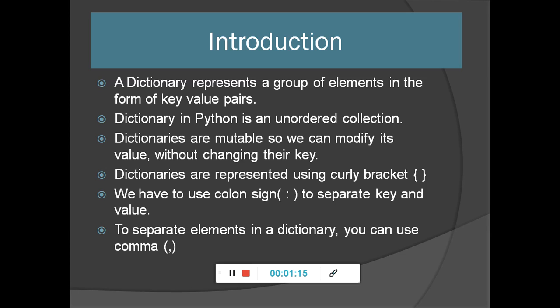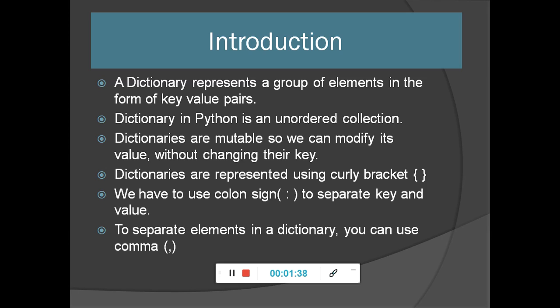Dictionaries are mutable, so we can modify their values without changing their keys. Yes, dictionary is a mutable data type. So you can change the elements, but here each element has a key and a value, right? So you can change the value, but you cannot modify the key of the dictionary.